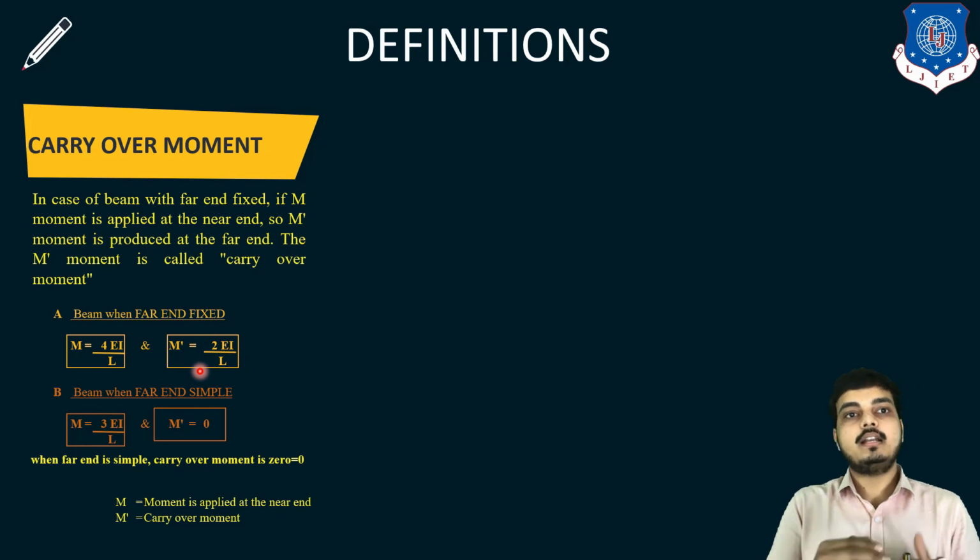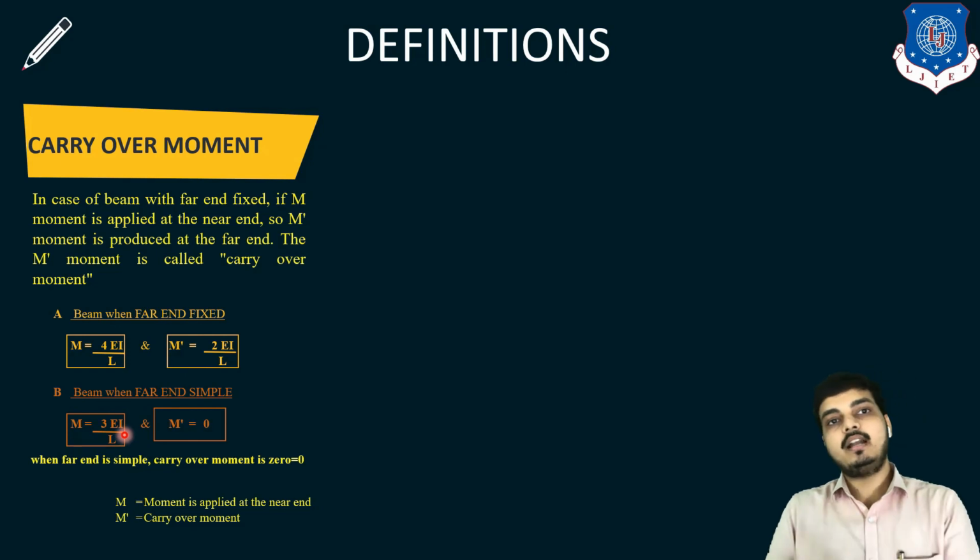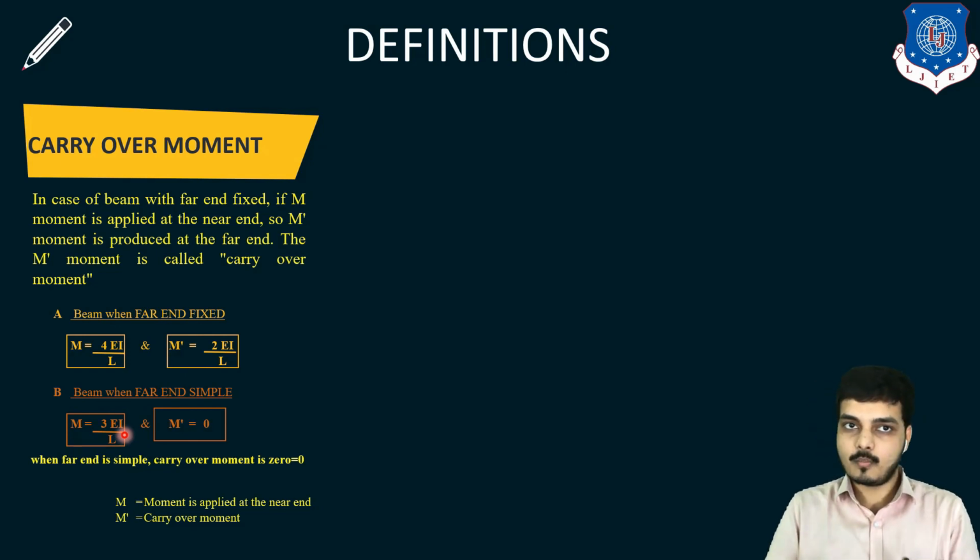Similarly, if the far end is simple, the near moment at the position of theta becomes 3EI upon L, that is my M. The far end moment is 0 because it is a simple end and it does not resist moment, so at that place M dash becomes 0. So when the far end is simple, the carryover moment is equal to 0. Now, M is the moment applied at the near end, and M dash is the carryover moment. So this was the carryover moment definition.